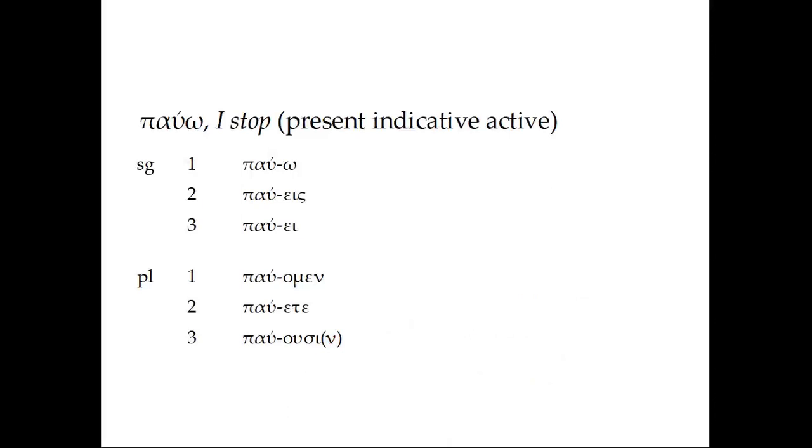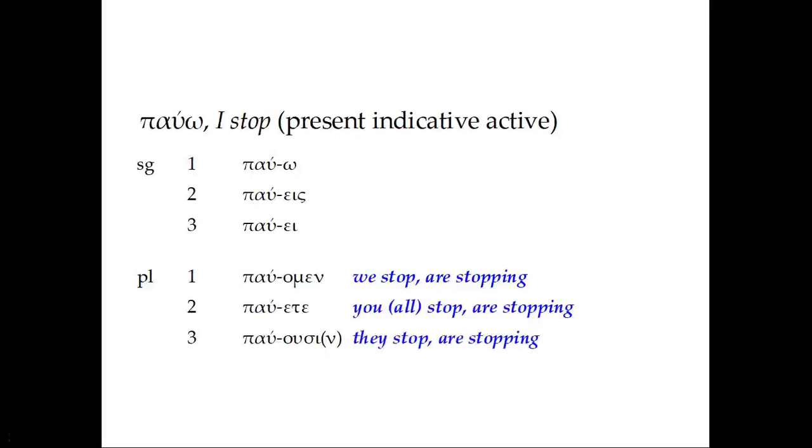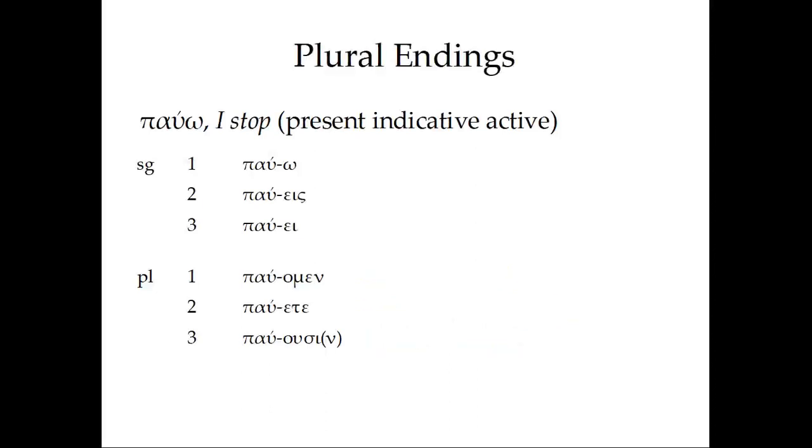So we've accentuated these properly. Paúomen, paúete, paúousin. These are accentuated according to the rules of recessive accents for verbs. And again, we stop, or are stopping, or do stop. Y'all stop, are stopping, do stop. They stop, are stopping, do stop. These are the plural endings, as well as the singular, for paúō, I stop, in the present indicative active.